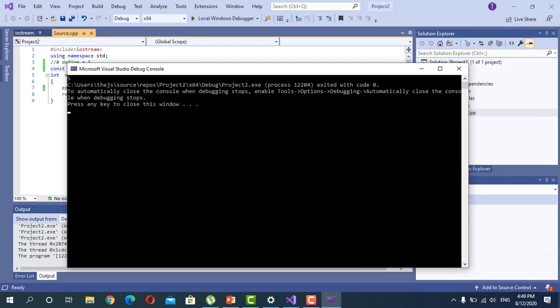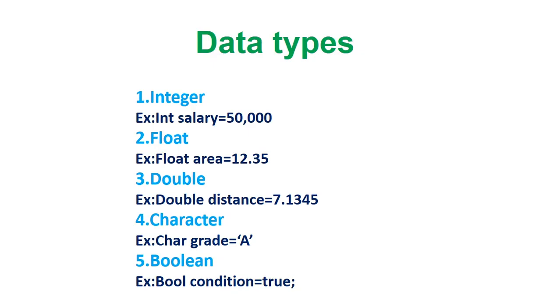Variables can be categorized based on their data types. These are the data types used in C++: integer, float, double, character and boolean. The integer data type is used to store integer values only. The int keyword is used to indicate integers. The size of int is 4 bytes. 1 byte is equal to 8 bits. Computers store the information in the form of bits. So the size of the int is 4 bytes, that means 4 into 8, 32 bits.